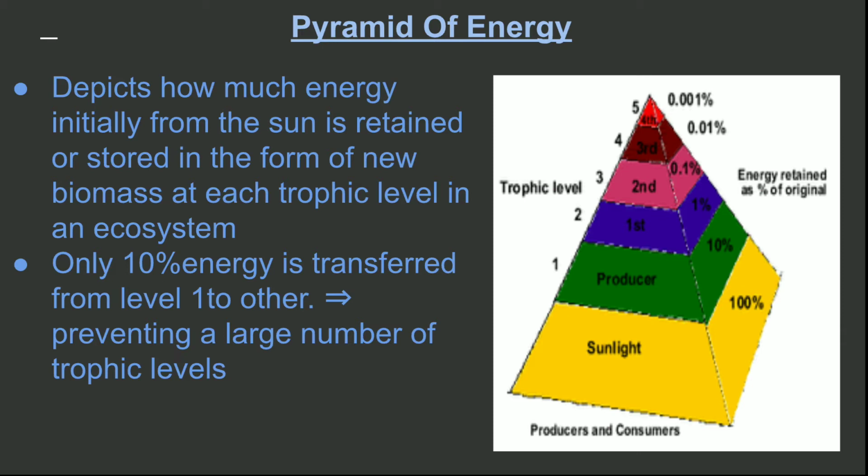In this way only 10% of energy is being passed on to the different trophic levels.